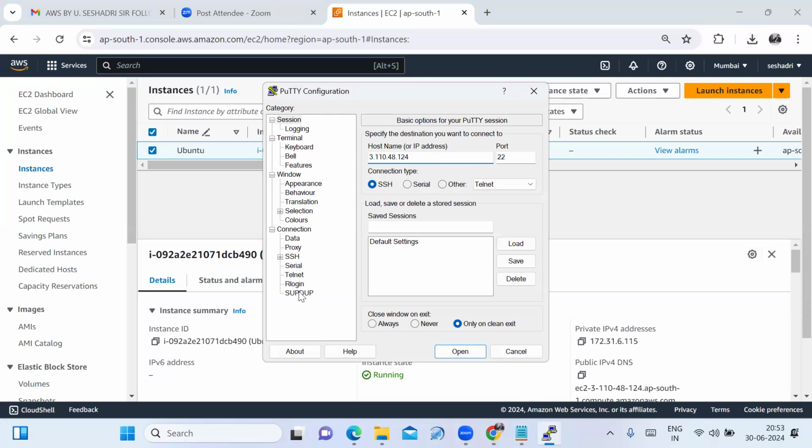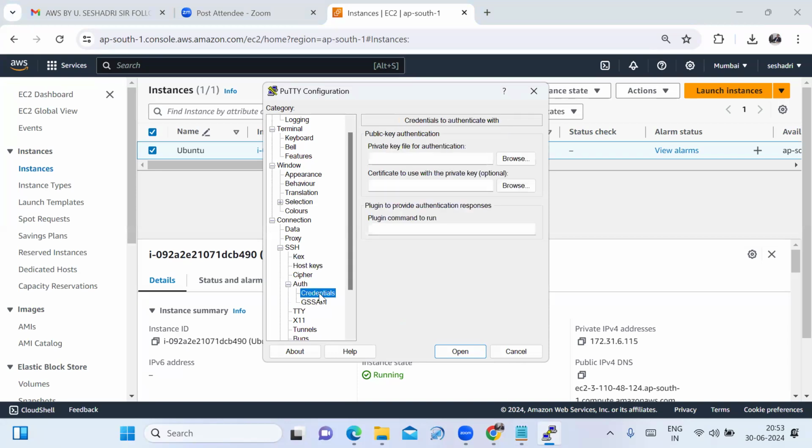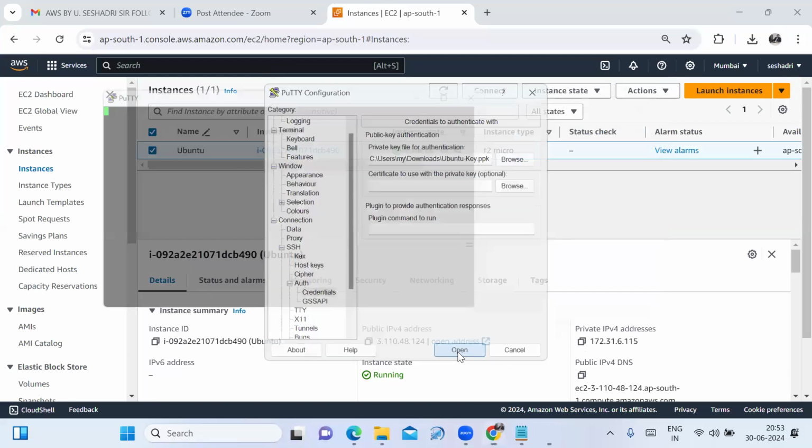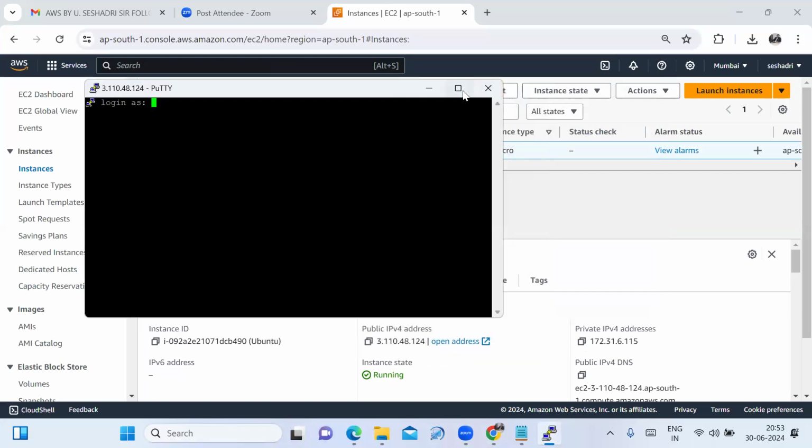Fine. Here on the left side, the SSH option is there. Under it, Auth, authentication is there. Under credentials, we have to choose it. Now we have to browse to where your PPK file is, that is, browse the private key file for authentication. Click on the browse option. Where is your PPK file? In my downloads. Select your PPK file and then click on open. Don't worry, all the steps I have mentioned.